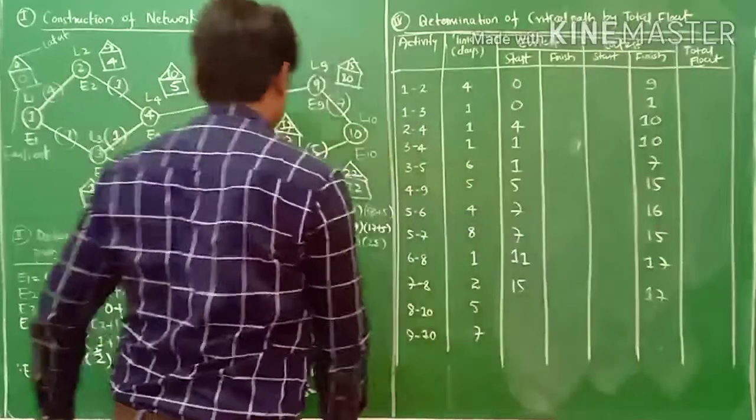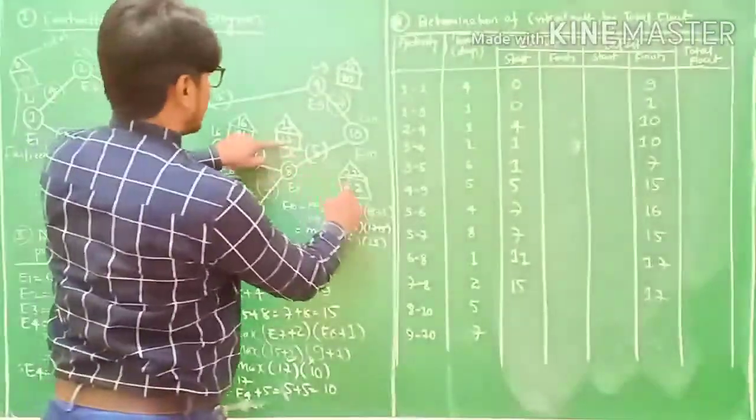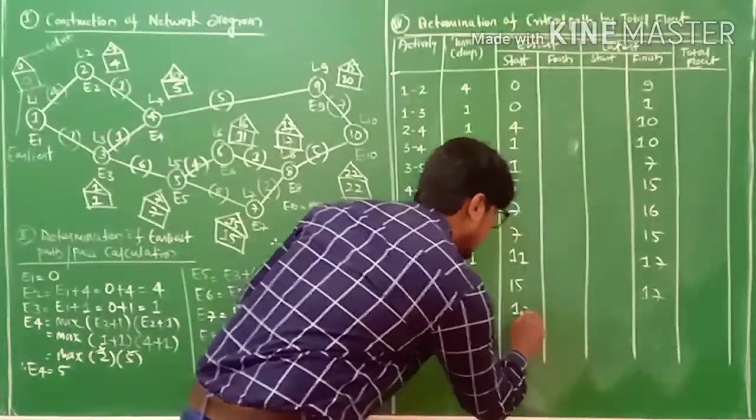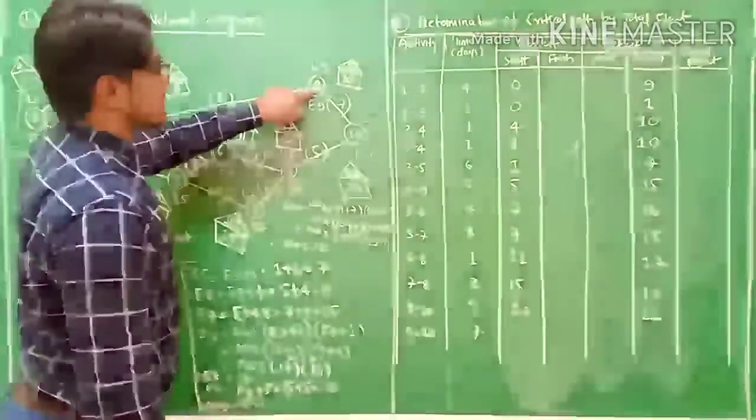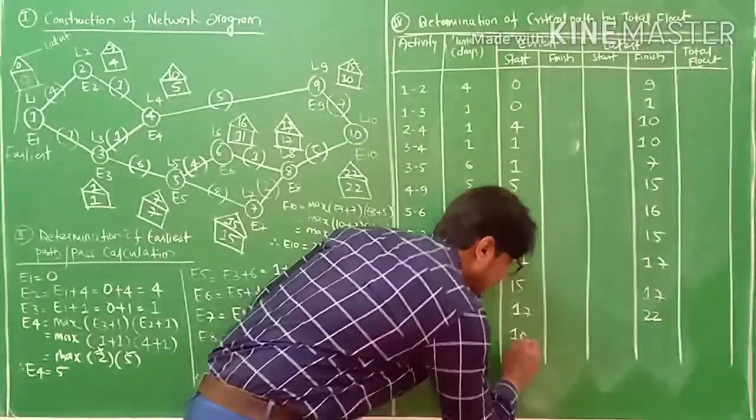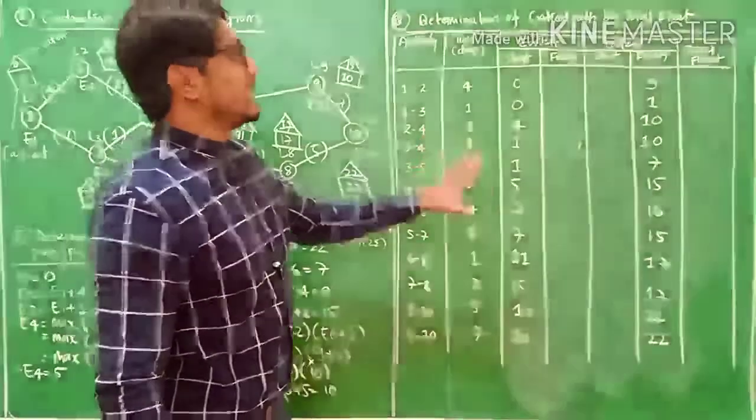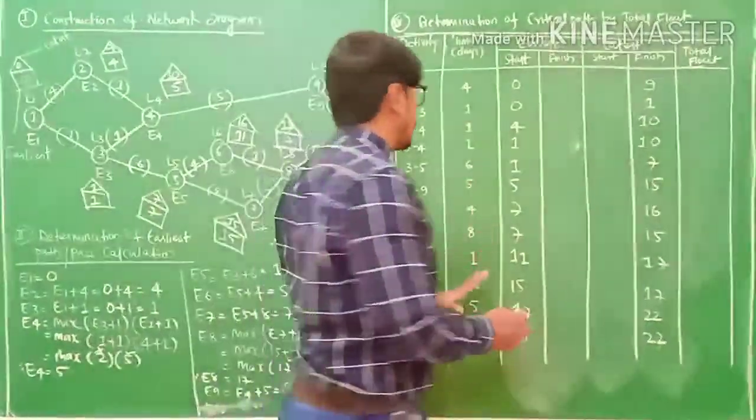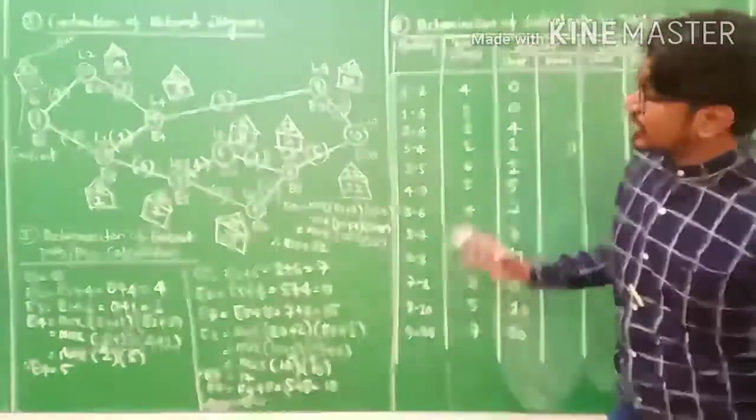The next one is 8 to 10. So 8 to 10 values are 17 and 22. This is 17 and this is 22. And the last, 9 to 10. This is 9 and this is 10: 10 and 22. This is 10 and 22, my friends. So this is all about finding earliest start and latest finish from this constructed network diagram.